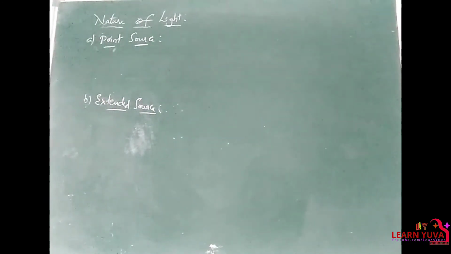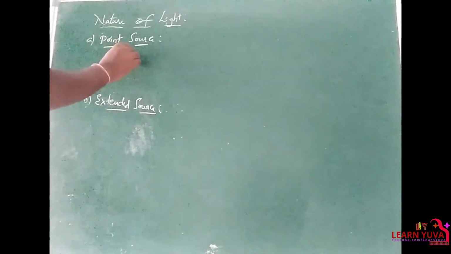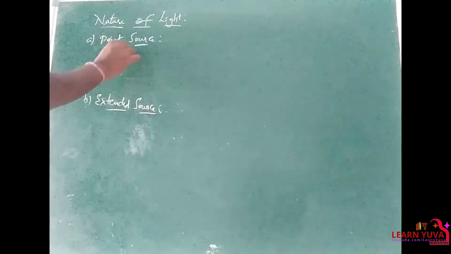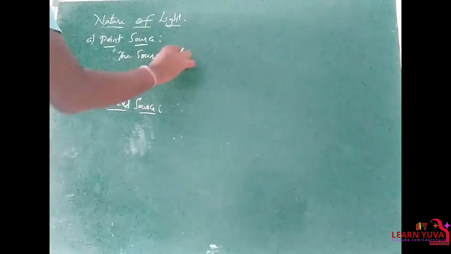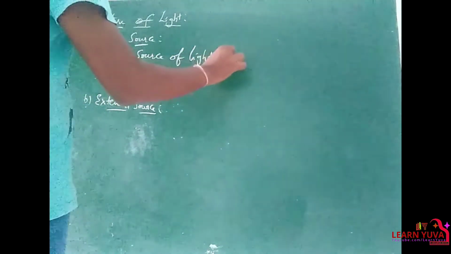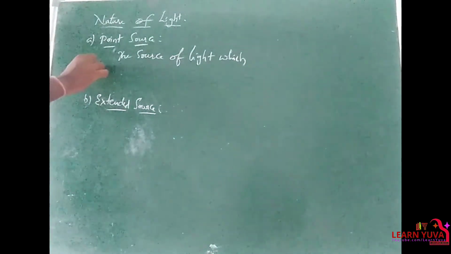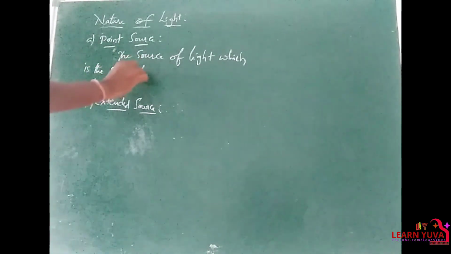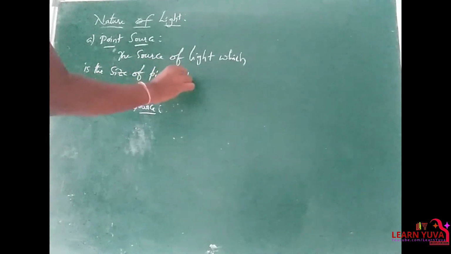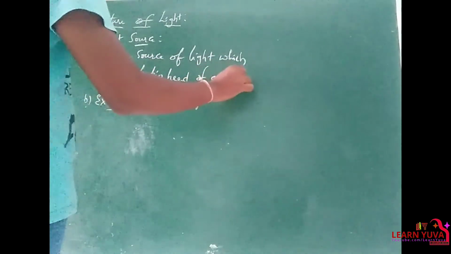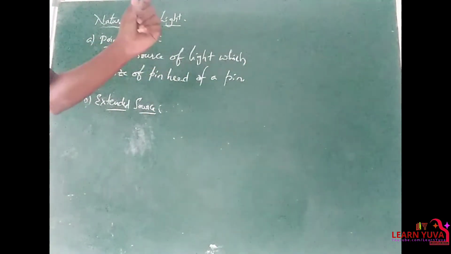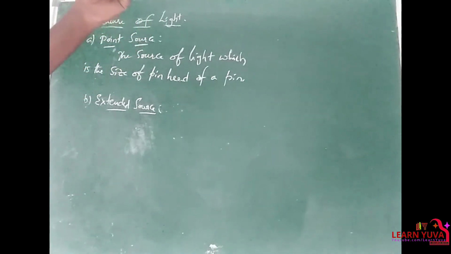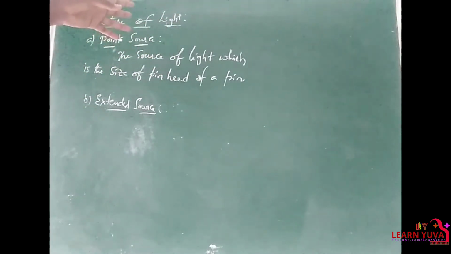Right? A source of light that is the size of a pinhead, the head of a pin. Right? So if the source is like the head of a pin, that source is nothing but a point source of light.